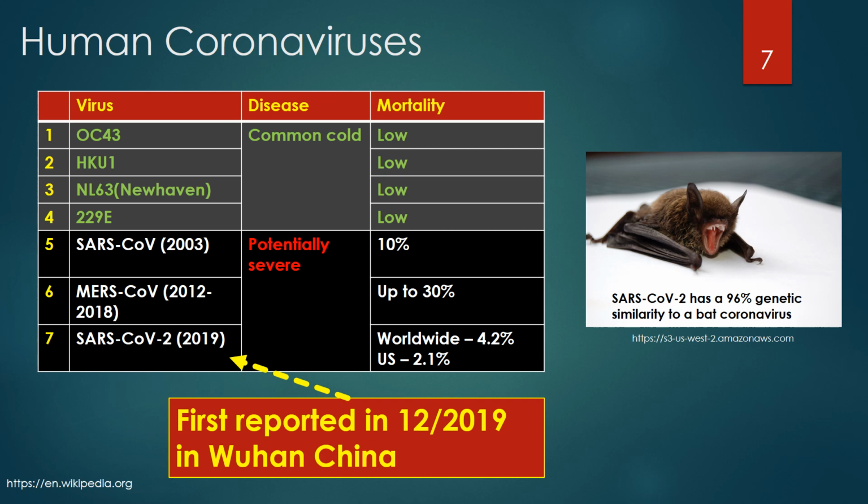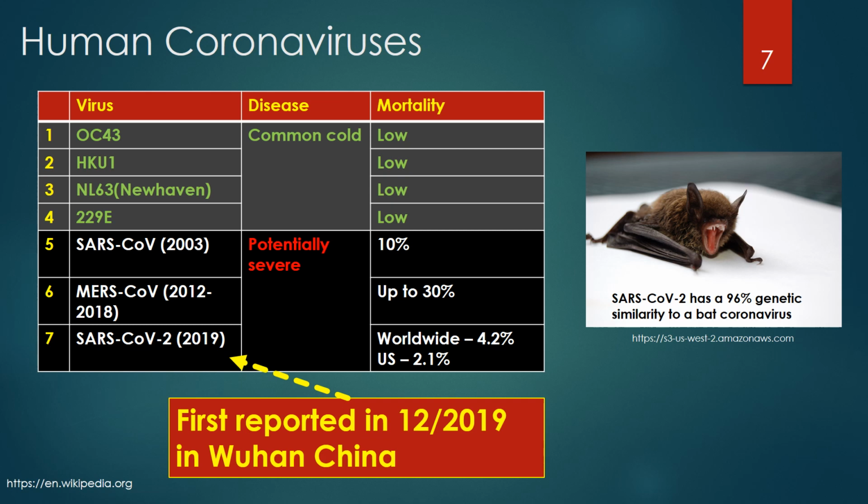In December 2019, SARS-CoV-2 outbreak was first reported in Wuhan, China. The SARS-CoV-2 virus has a 70% genetic similarity to the SARS-CoV virus from 2003. SARS-CoV-2 is thought to originate from bats, since the virus has a 96% genetic similarity to a bat coronavirus.